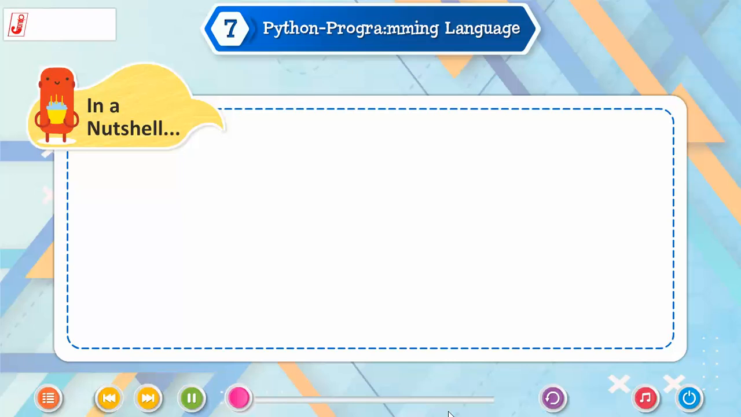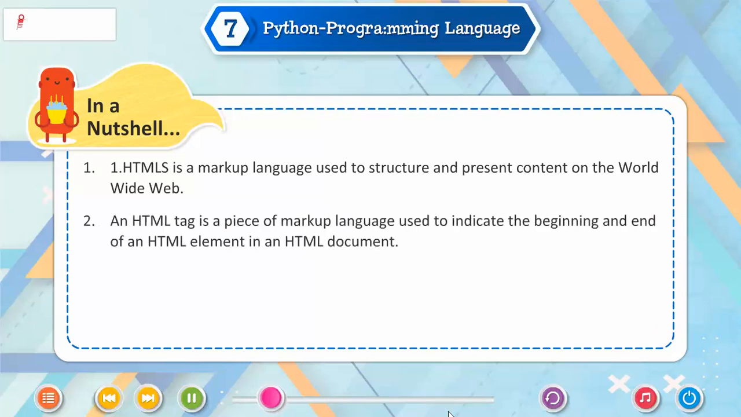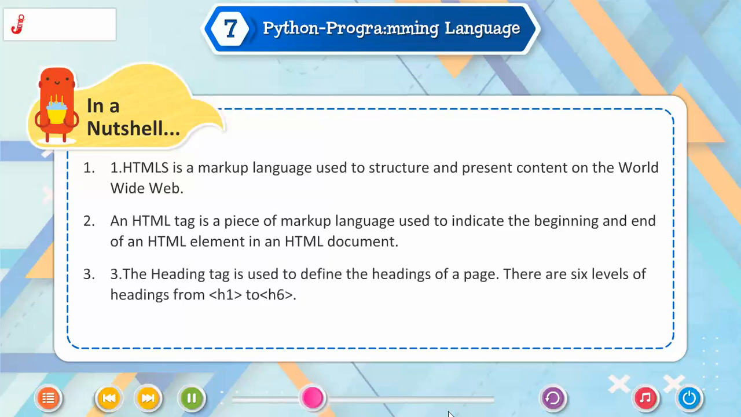In a nutshell, HTML5 is a markup language used to structure and present content on the World Wide Web. An HTML tag is a piece of markup language used to indicate the beginning and end of an HTML element in an HTML document. The heading tag is used to define the headings of a page.